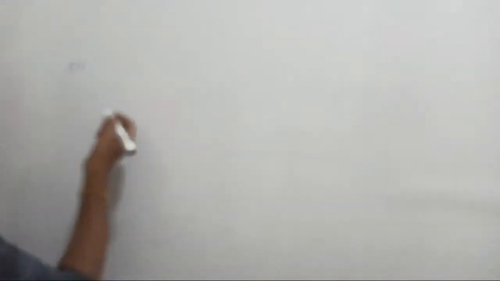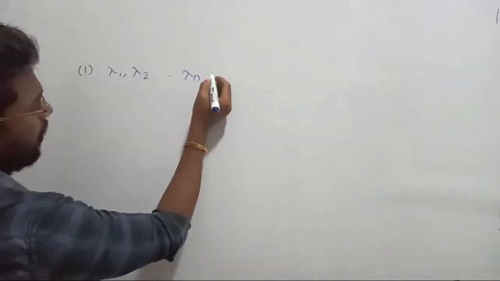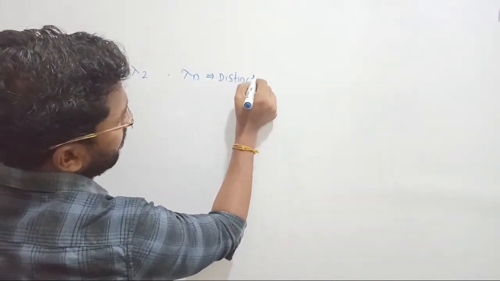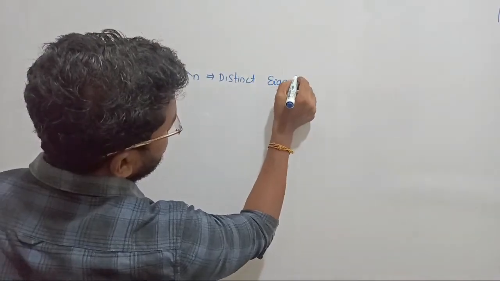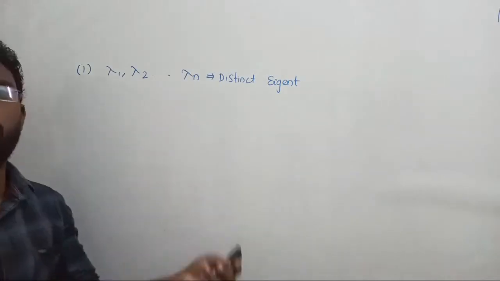Now let us talk about the properties of eigenvalues and eigenvectors, right? Now we know what eigenvalue and eigenvector mean. So property number 1: when we have distinct eigenvalues lambda 1, lambda 2, up to lambda n, all are distinct. If your eigenvalues are distinct, meaning different from each other, different values like 1, 2, 3, 4, 5, 6, -1, -2, -3, like that.